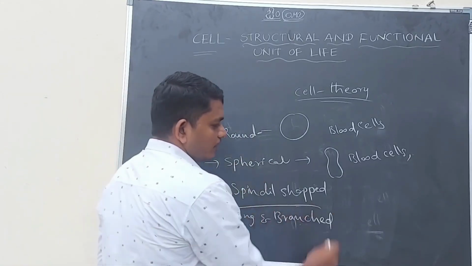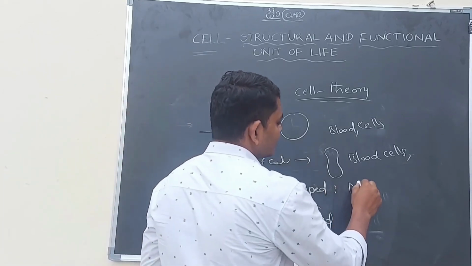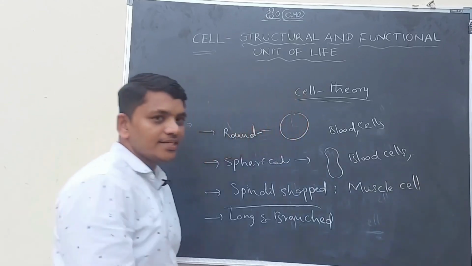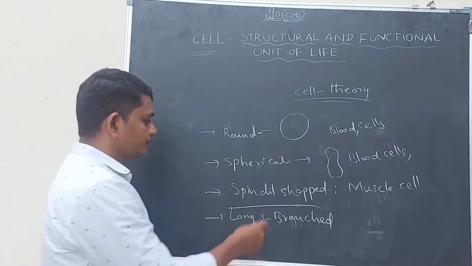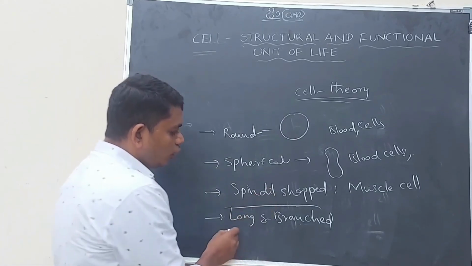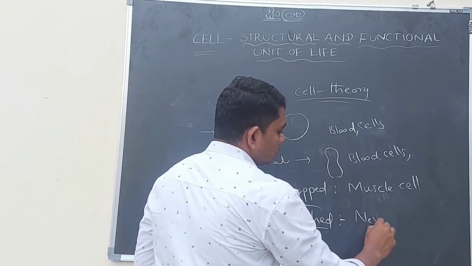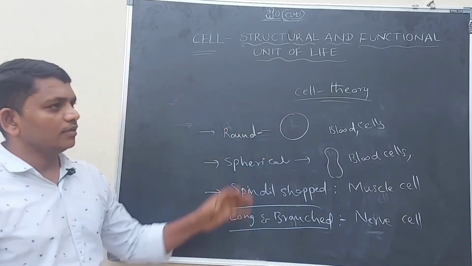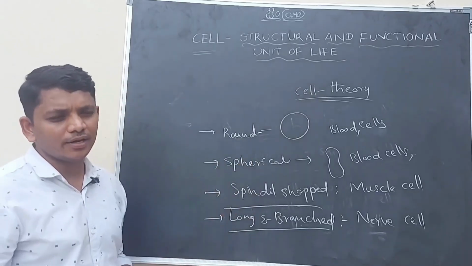And spindle shaped, the best example for the spindle shape is muscle cells. Cells in the muscles are the best examples for spindle shaped. And long and branched, an example is the nerve cell. Again, the shape of the cell varies from animal to animal, plant to plant.